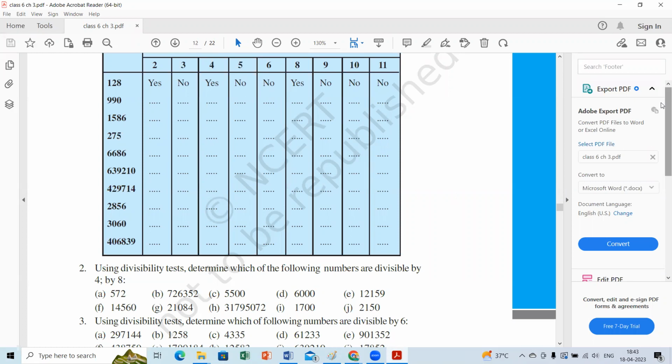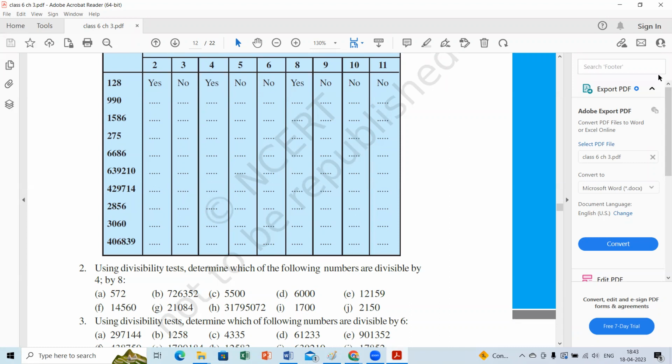So what about 4 rule? Ma'am, 4. Wait, ma'am. No, ma'am. Very good, it's no. Then what about 5 rule? Yes, ma'am. Yes, why? Because unit place is 0, good. What about 6 rule? Ma'am, 6. If 2 and 3 are true, it means 6 rule is also true.